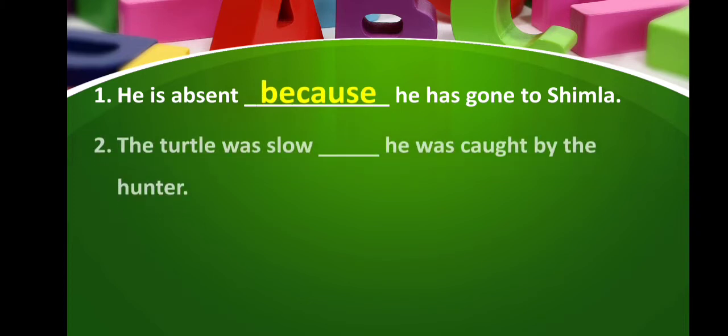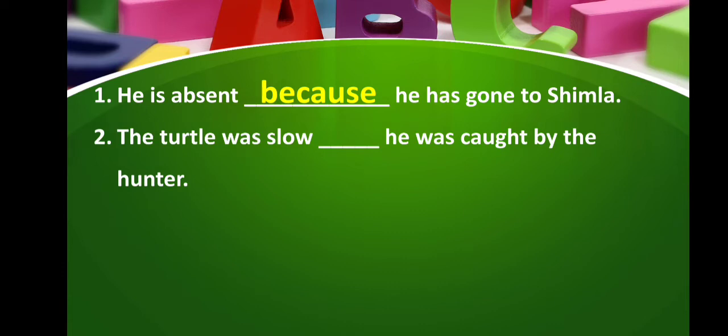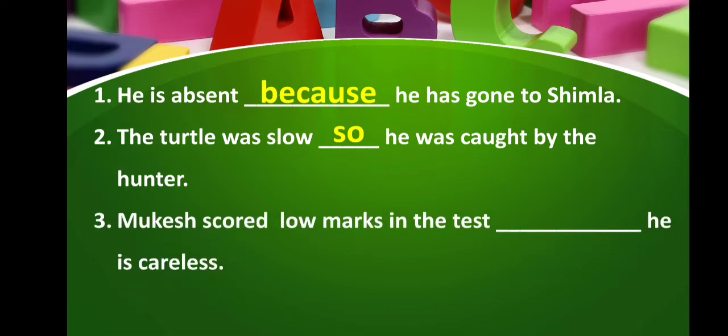The next sentence is the turtle was slow dash he was caught by the hunter. And here which conjunction will we use? Yes, so. The answer will be the turtle was slow, so he was caught by the hunter. The next sentence is Mukesh scored low marks in the test dash he is careless. Here which conjunction will we use? Yes, we will use because. So the answer will be Mukesh scored low marks in the test because he is careless.